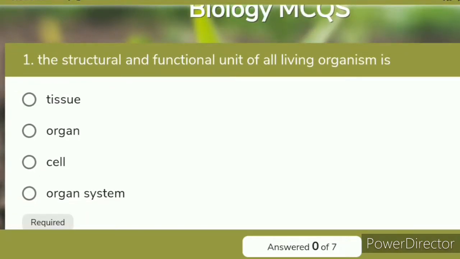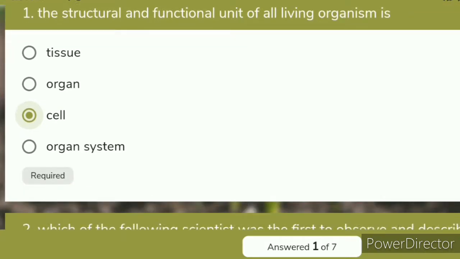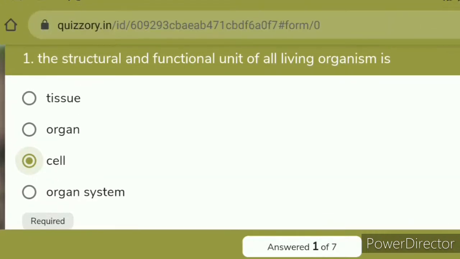tissue, organ, cell, or organ system, and the right answer is the cell. Cell is the structural and functional unit of all living organisms, and we already discussed this topic in the last video lecture. This is the right answer: the cell is the structural and functional unit of life.